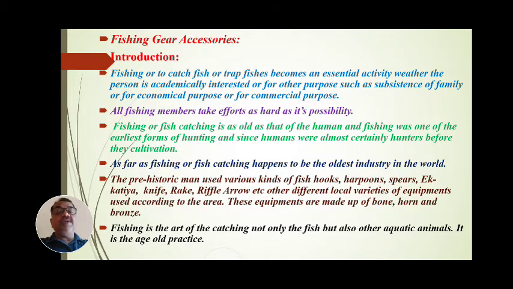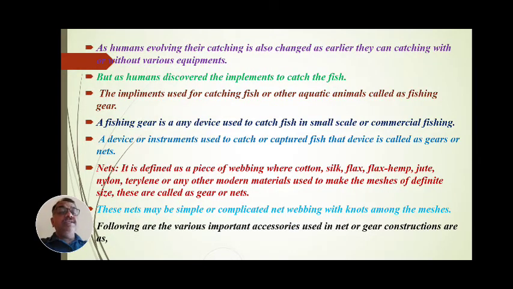As human beings evolved, their methods of catching also changed. Earlier, they could catch with or without various equipment. But as human beings discovered implements to catch fish, first they discovered stone instruments, then iron instruments, and then modern instruments were discovered.